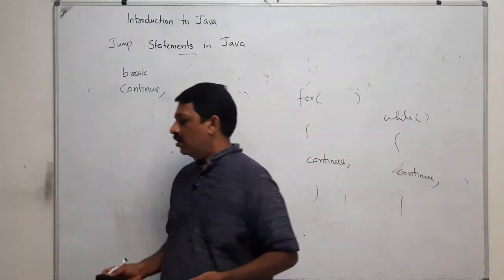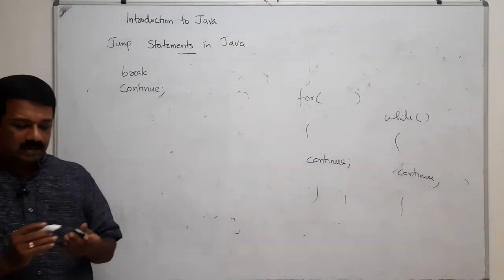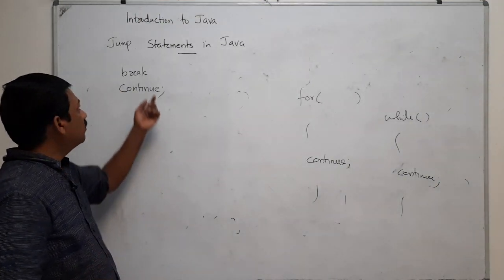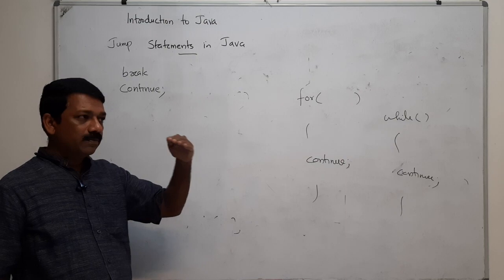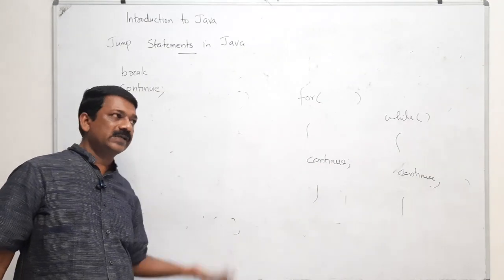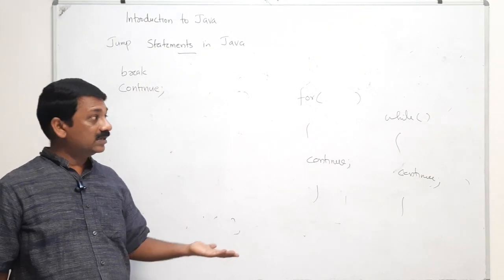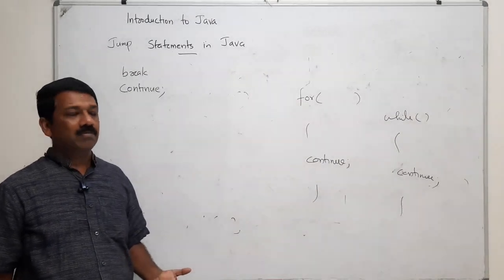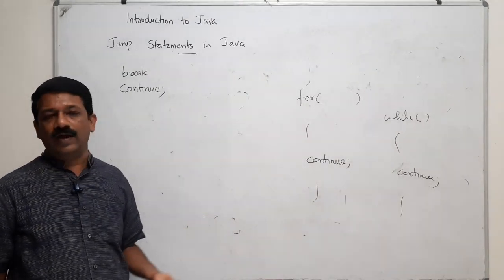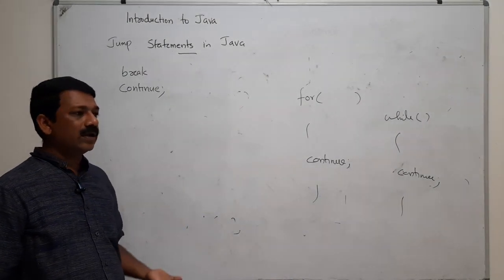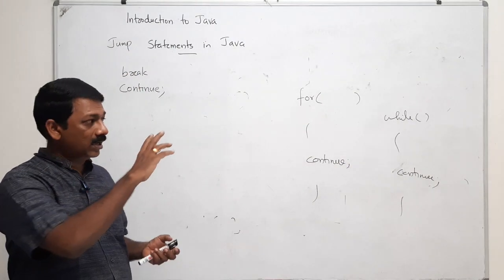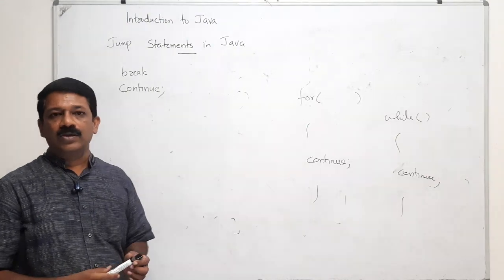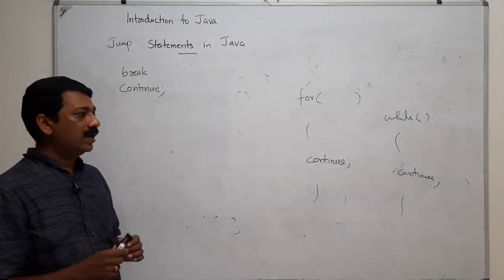That means break and continue are 2 most important jump statements in Java. If you use break, you will exit the for loop, while loop, or do while. And if you use continue, it starts over the loop with the next iteration. That is the difference between continue and break.